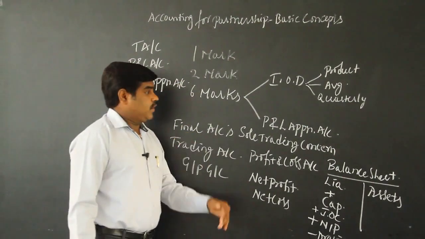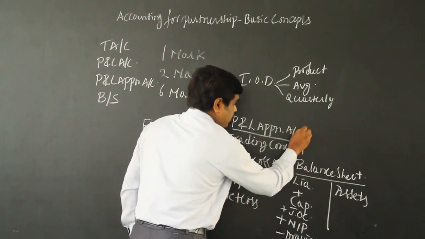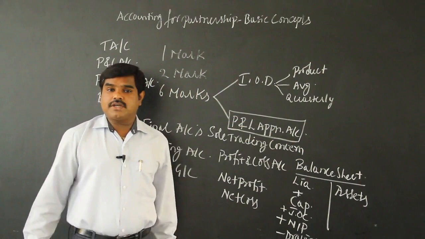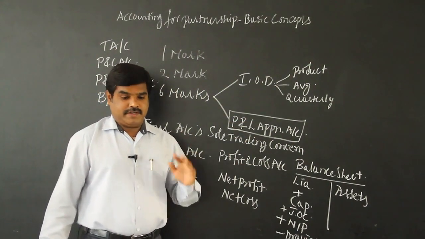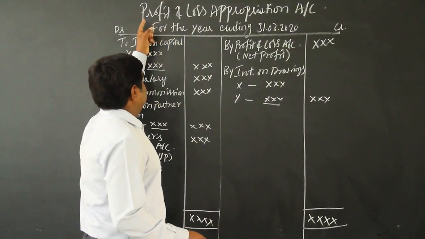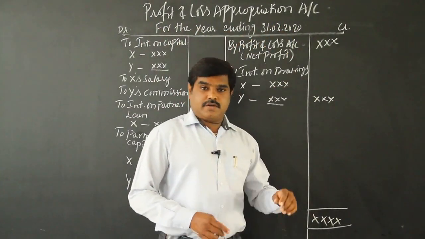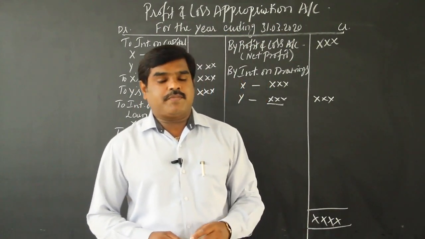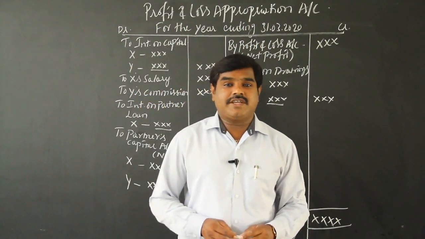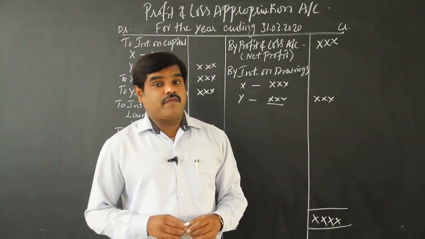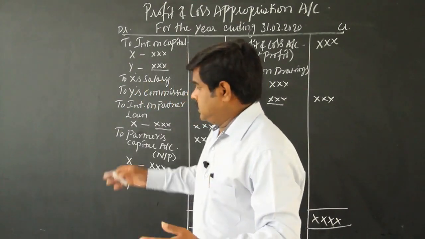So today we are going to discuss the profit and loss appropriation account. What is its meaning and how is it prepared? Profit and loss appropriation account is the extension of the profit and loss account. As I said just now: